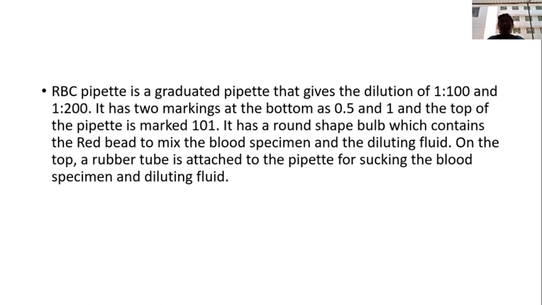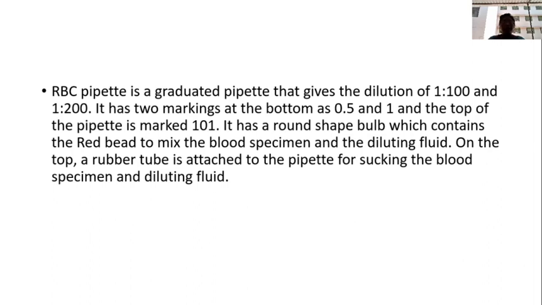If we take the blood up to the mark of 0.5 and the diluting fluid up to the mark of 101, it is called 1:200 dilution. When we take the blood up to the mark of 1 and the diluting fluid up to the mark of 101, it is called 1:100 dilution.